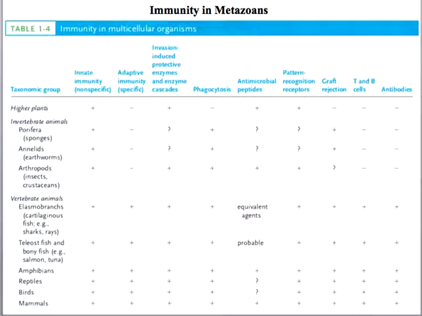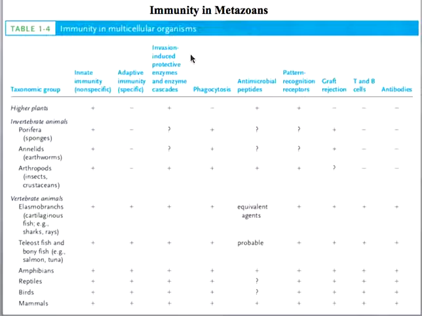It will be interesting to know how old our immune system is. If we discuss immunity in metazoans, you know that metazoans are those organisms which are multicellular in nature. If you see, innate immunity exists starting from higher plants to mammals. However, the adaptive immune system is evident only in vertebrates. That means the invertebrates do not have the component of the adaptive immune system.